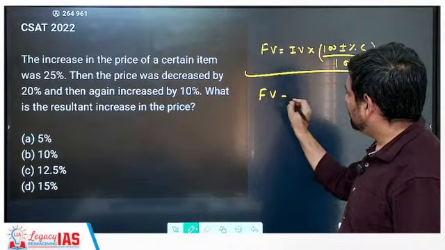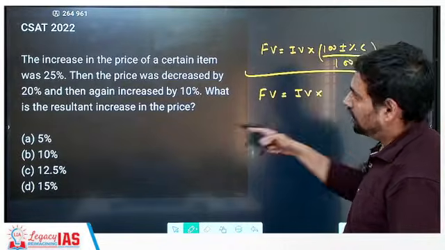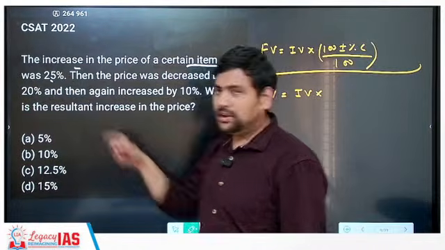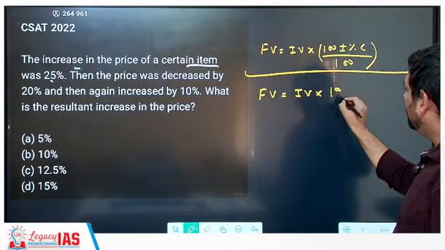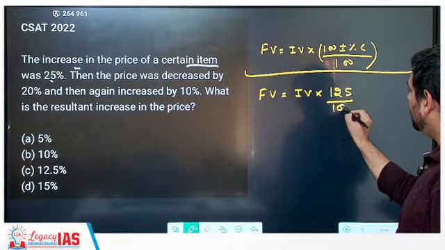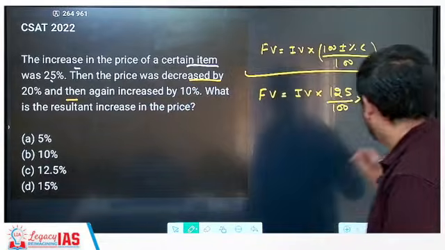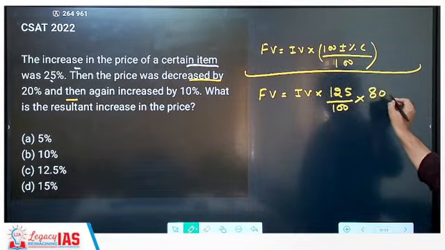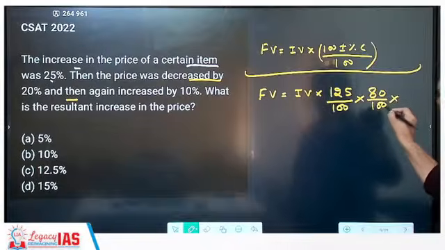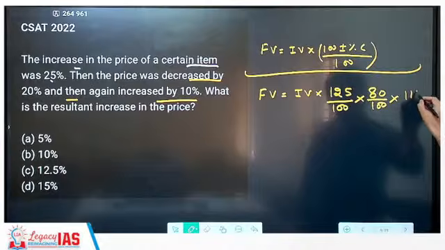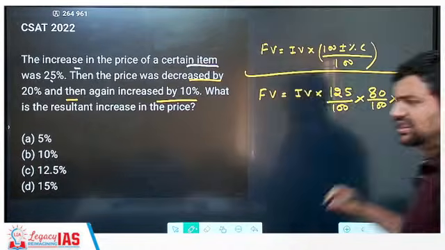So final value is equal to initial value into 25% increase. So that means what? Into 125 by 100. Then next, the price is decreased by 20%. 20% decrease means what? 100 minus 20, that is 80 by 100. Then again increase by 10%. So that means into 110 by 100.